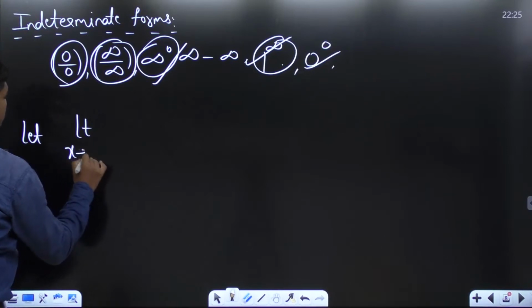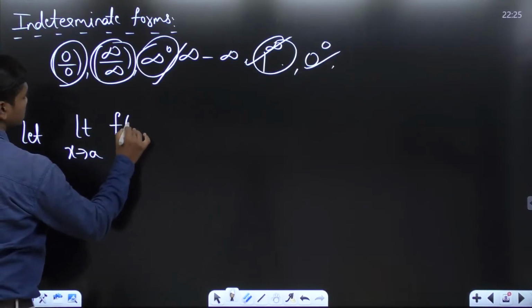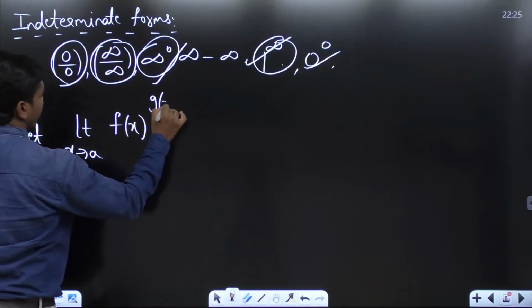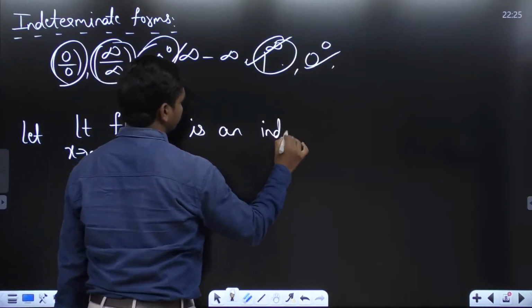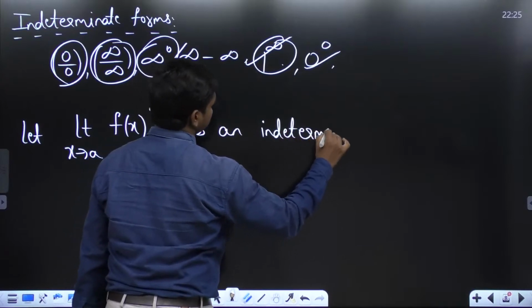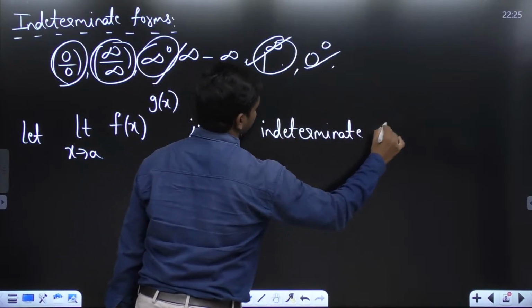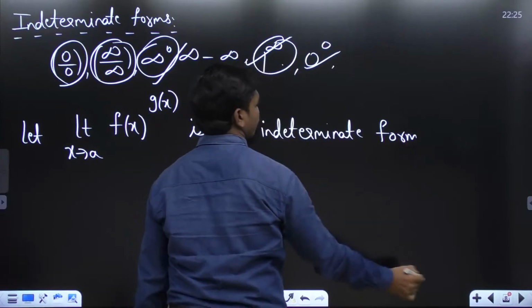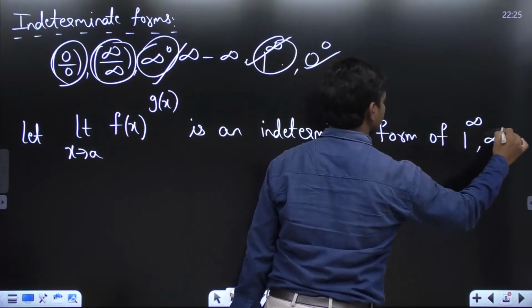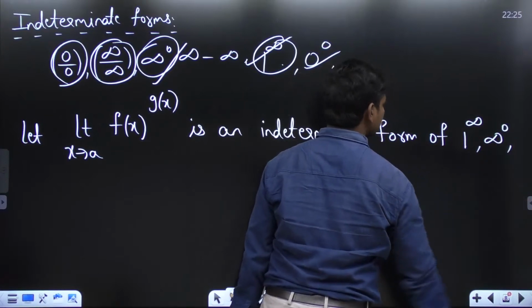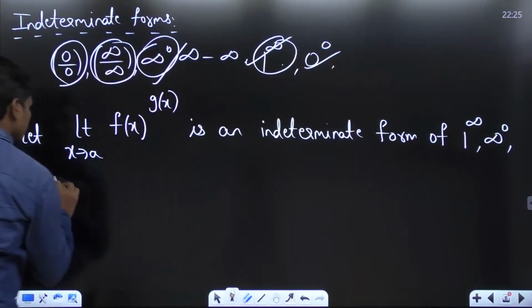So if limit x tends to a, f of x power g of x is an indeterminate form of 1 power infinity, or infinity power 0, or maybe 0 power infinity, things like this, then your approach should be something like this.